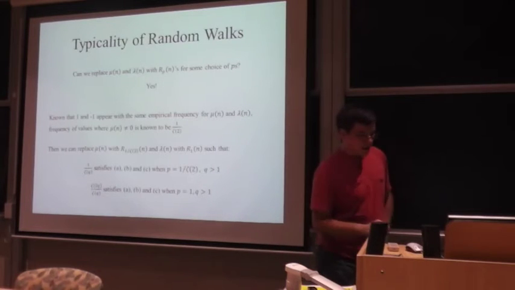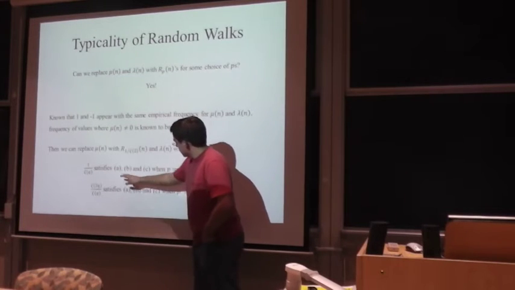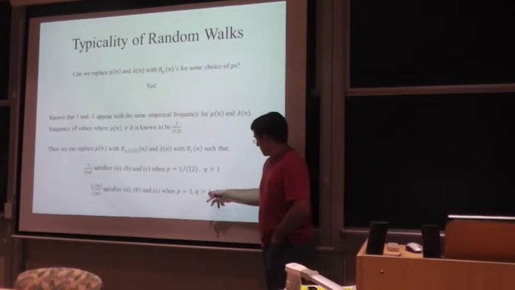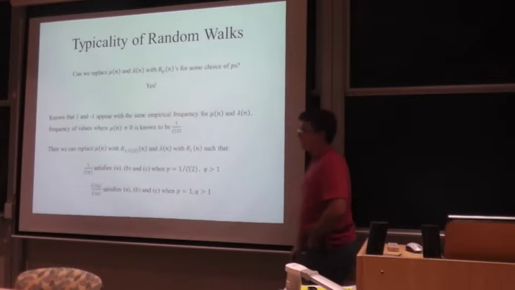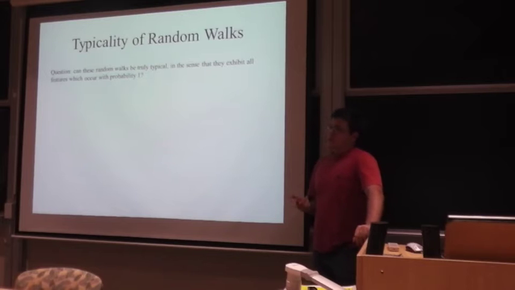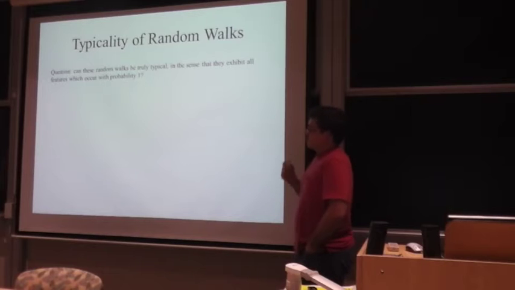Now, what we find is that if both of these random walks satisfy these three conditions for the respective p and q values, there's no restriction on q other than it be greater than 1, so we satisfy the third condition. So then the question is, all of those conditions of typicality are satisfied, but can these random walks be truly typical in the absolute sense, in that they exhibit all features which occur with probability 1 for those random variables?